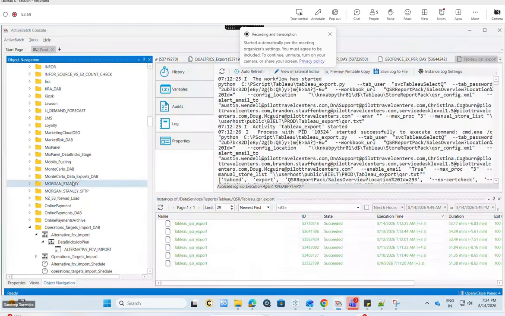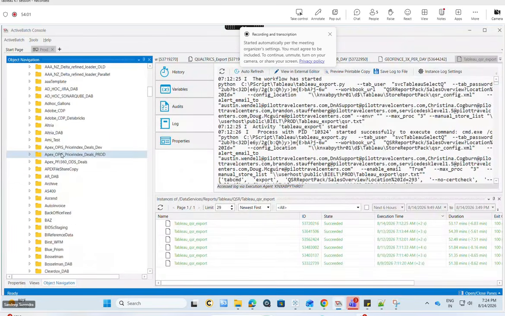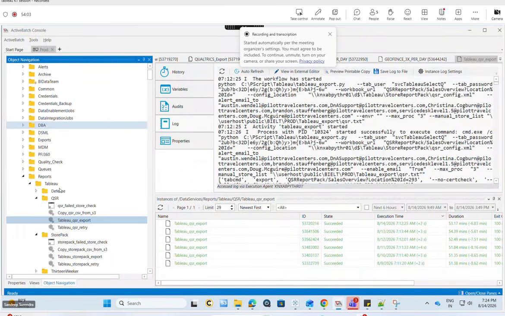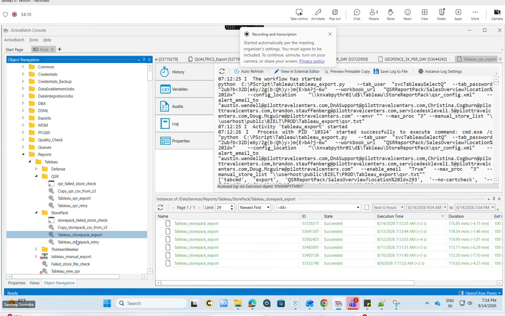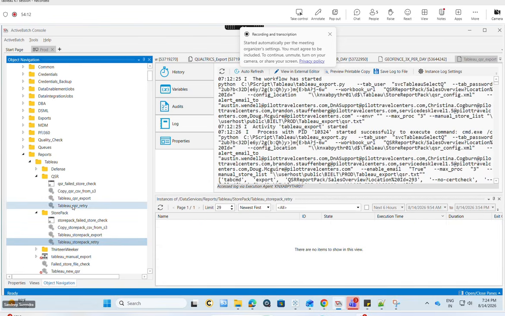Make sure that you are going under the reports, whatever it is. It might be QSR, or it might be certain weekly, or it might be store report. We go and check whether this retry job is executing or not. If this retry job is not executing, we need to trigger this retry job.